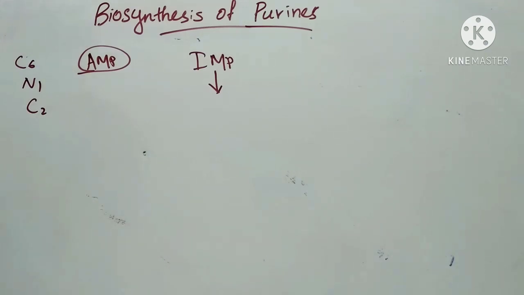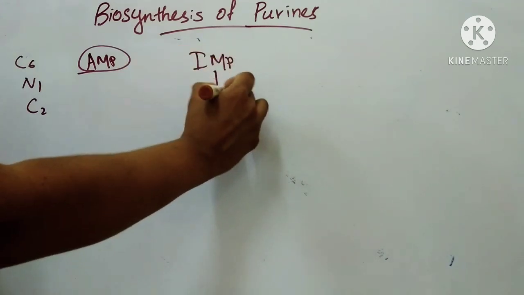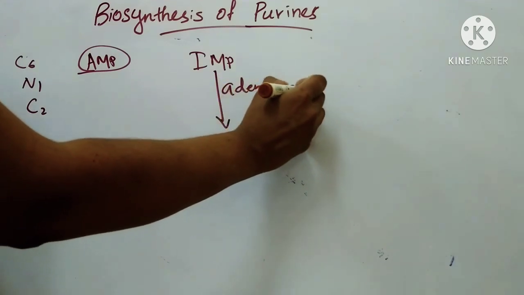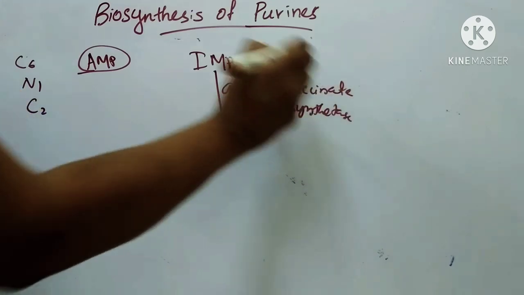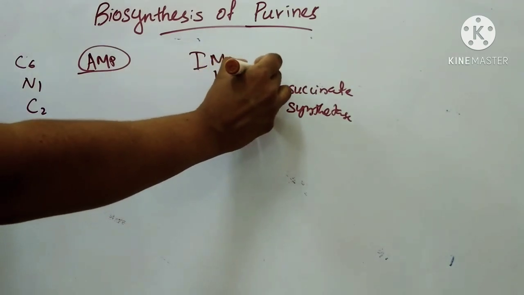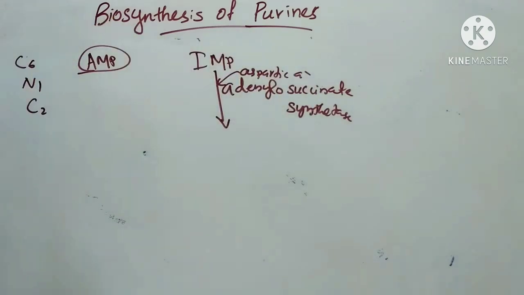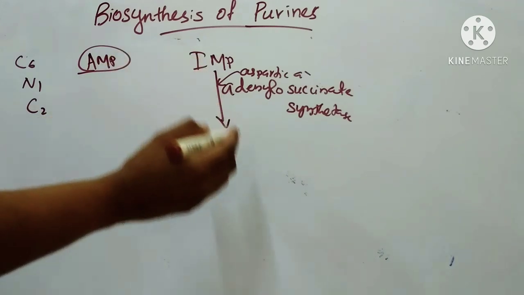First step is the enzyme adenylosuccinate synthetase, which catalyzes the condensation of aspartic acid with IMP to form adenylosuccinate.